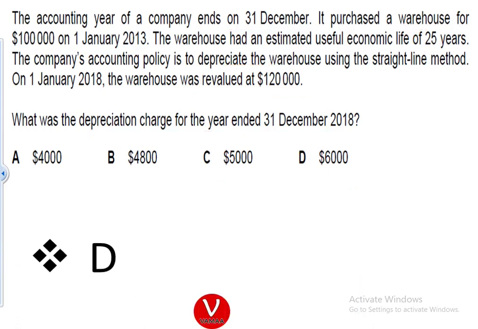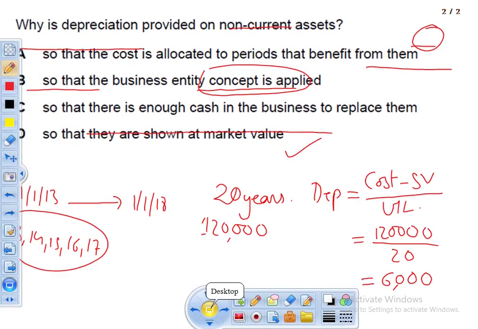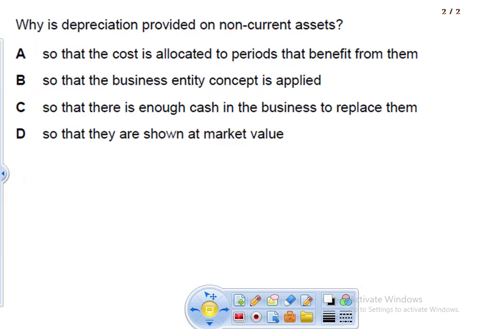Okay, let's verify this. Option D. Next question: why is depreciation provided on non-current assets? Options are: so that the cost is allocated to the period that benefited from them; so that the business entity concept is applied; so that there is enough cash in the business to replace them; so that they are shown at the market value. Okay? So the answer for this question is option A.